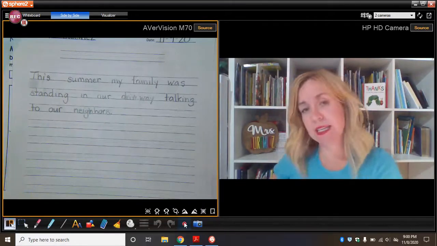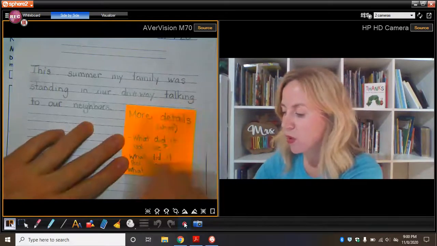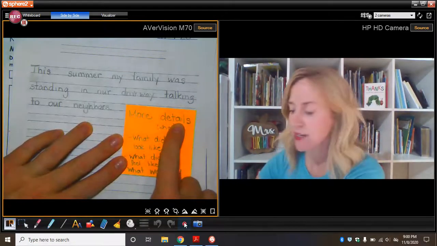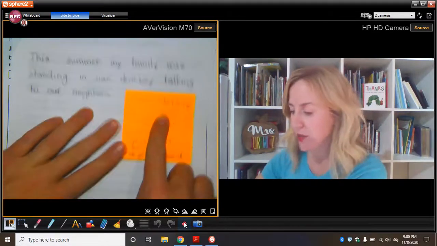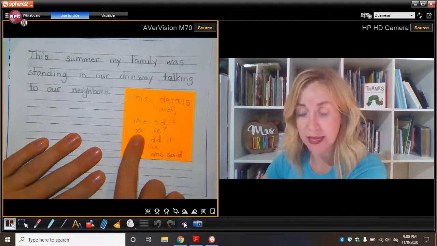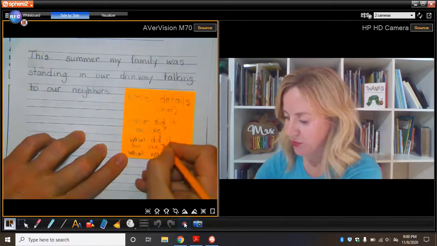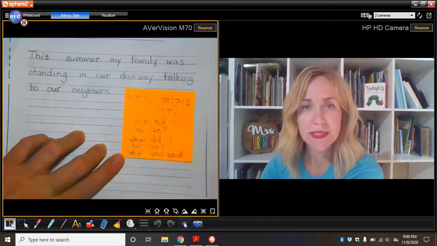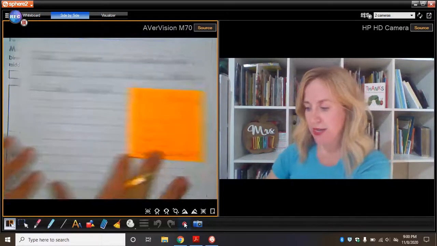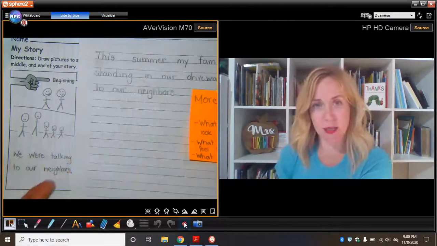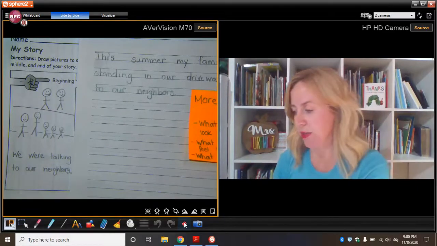When we move into the yellow light sentences, this is where I want to add more details. And the details are really the what in the story. So when I'm adding more details, I want to write, what did it look like? What did it feel like? That should be a question mark there. And then what was said? Okay, so I feel like I told you already this sentence matches exactly what was happening here. But now it's time for me to tell you more in these yellow light sentences.